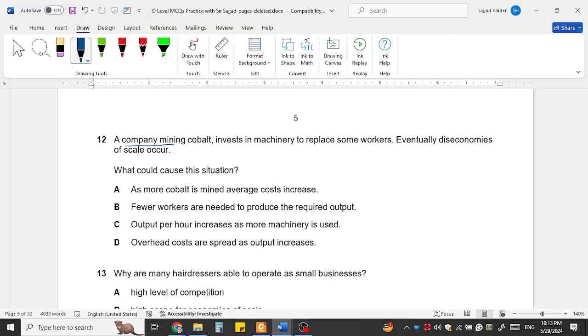A company mining cobalt. Cobalt is an important mineral used in making wires and utensils and for industrial use. A company invests in machinery to replace some workers. Now the work is being done by machines. This means the company is becoming bigger because more work is being done, so they are using machines instead of humans. Eventually, diseconomies of scale occur.